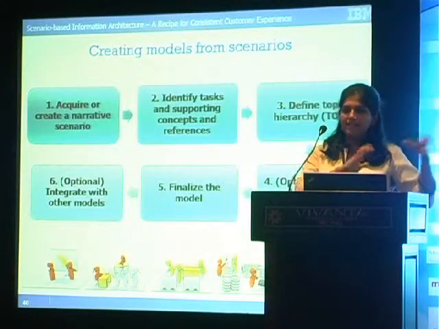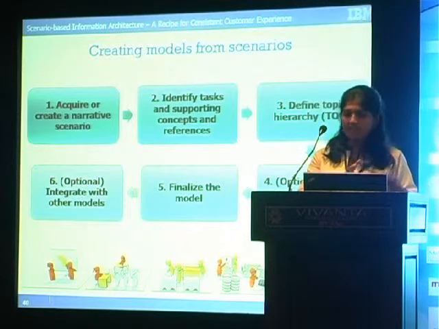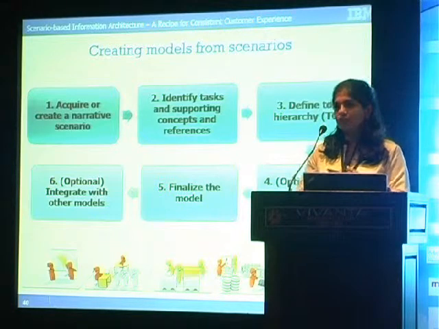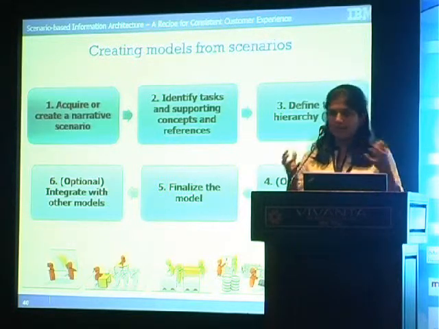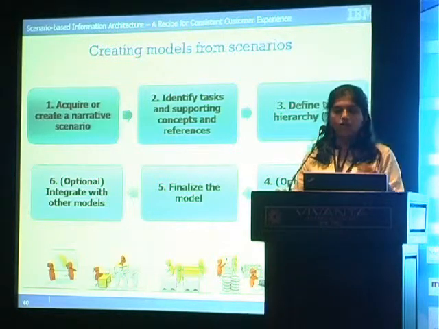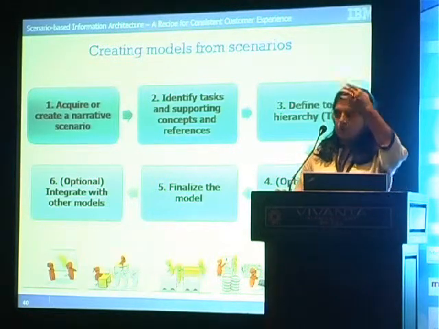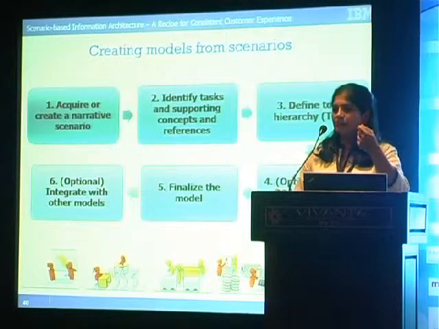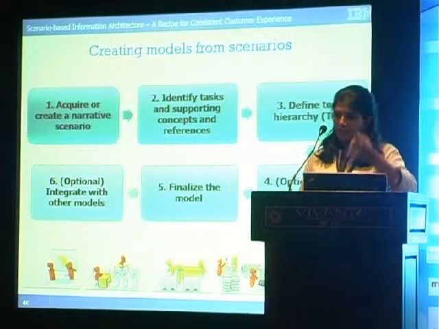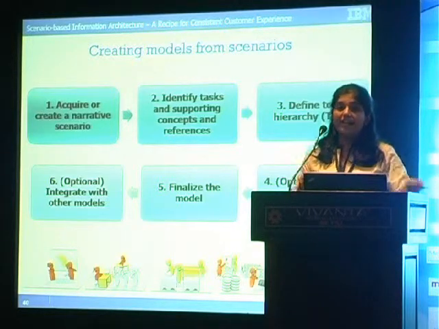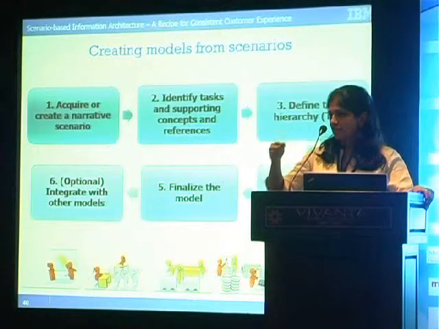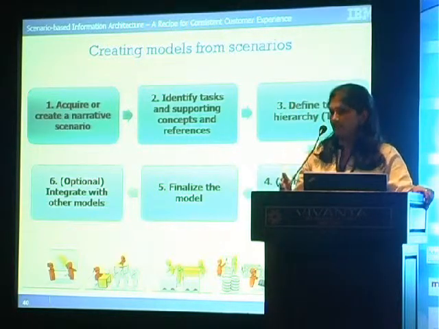So we've seen scenarios, we have got our scenarios, now we will create models from scenarios. What you first need to do is get your scenario or create your scenario, then analyze it. You go through your narrative and identify task, concept, reference, what falls into which category. You define your TOC and any other relations. In a TOC you'll have a parent-child relationship, a sibling relationship automatically, in a hierarchical format.